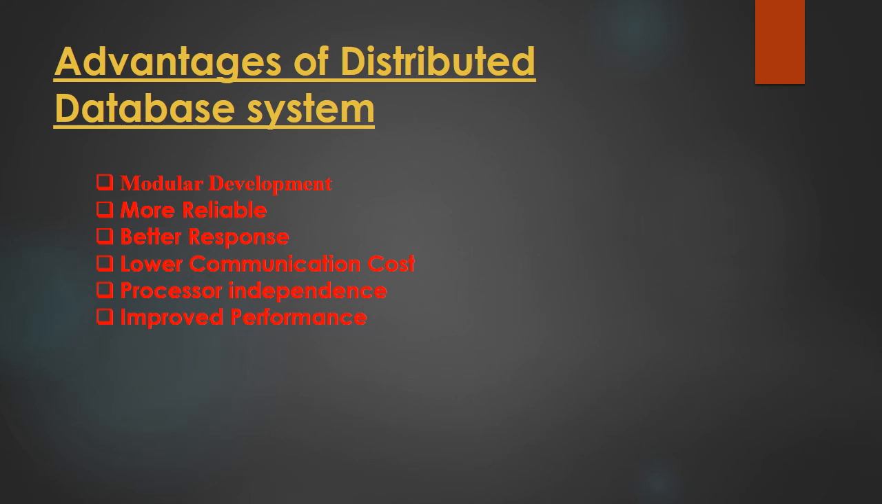Then the next is processor independence. It means that databases that are stored at multiple sites have their own processors, and they have their own database management system to control and manage all these things. So the processors are independent of each other. Then obviously it provides improved performance, because as the data is stored at multiple sites, and the load is distributed equally among the multiple computers, data processing will occur much faster and more efficiently. So it ultimately leads to increased performance of the system.